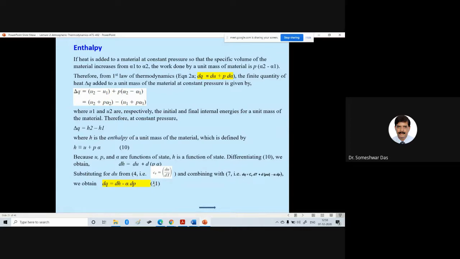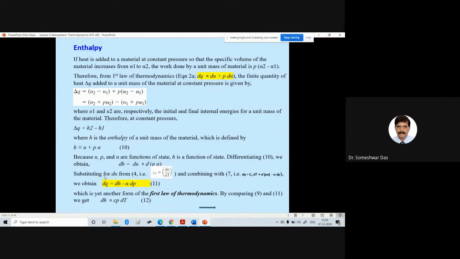Let's say this is equation number 11, which is yet another form of the first law of thermodynamics. As you know, the first law of thermodynamics can be written in different forms, and this is yet another form.